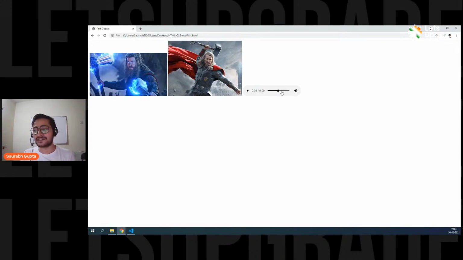Okay, and you have this seek bar. You can move it forward and backward. And you have this volume button. You can mute it. So that's how you do it. Don't worry, when you try it, it will work for you.